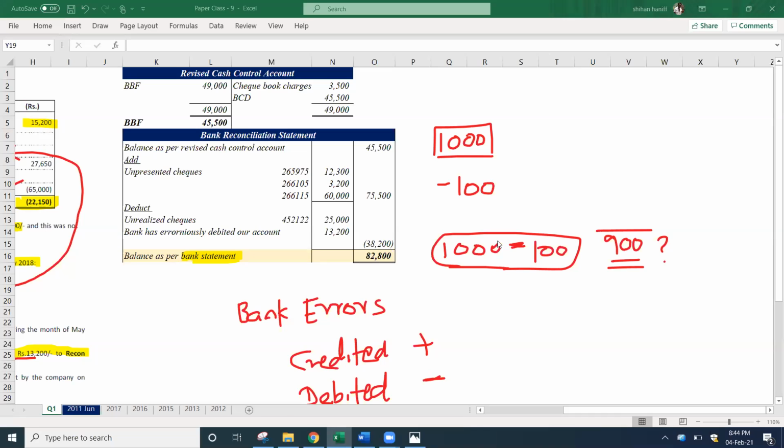So if the bank has credited our account, bank statement balance is more. That is why we add.